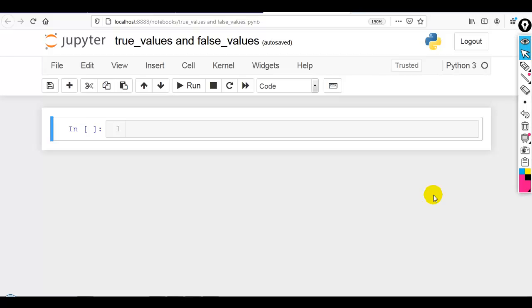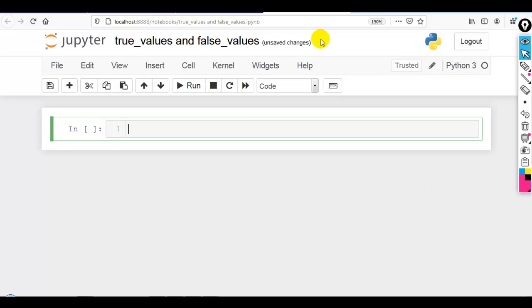Hello coders, in this video I am going to explain the true_values and false_values parameters of read_csv with some meaningful examples. They are used to change yes or no, or any other string, into true and false boolean values. Pandas automatically recognizes these boolean values as 1 and 0, so we can use them in some calculation.